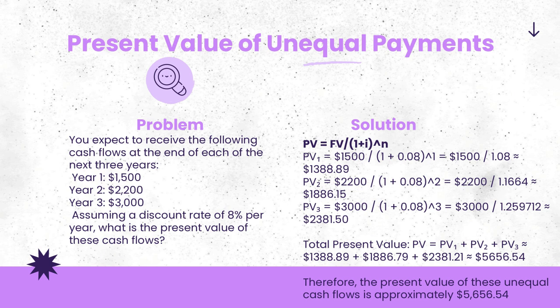So, the total of present value 1, present value 2, and present value 3 added together will be 5,656.54. Therefore, the present value of these unequal cash flows is approximately 5,656.54.